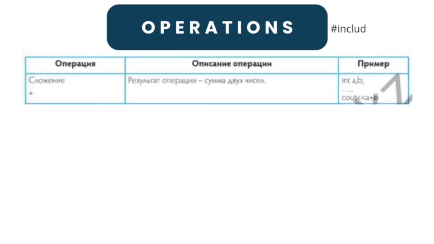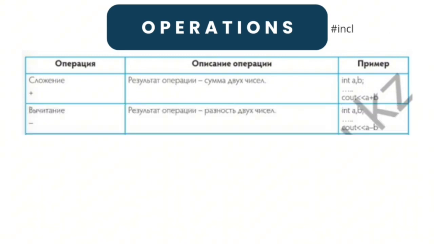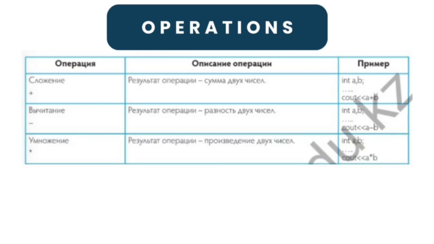And then we will talk about operations. There are lots of types of operations. For example, one of them is addition. The result of the operation is the sum of two numbers, and the result of the operation subtraction is the difference of two numbers. And multiplication, the result of the operation is the product of two numbers.